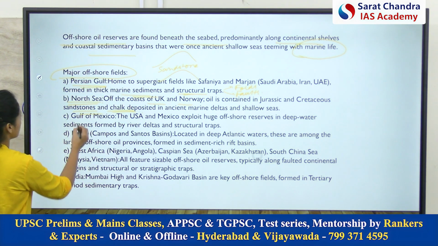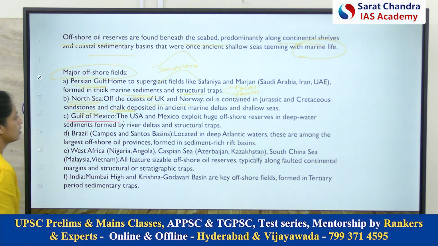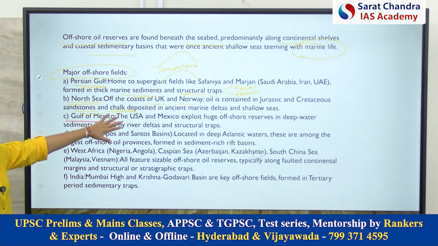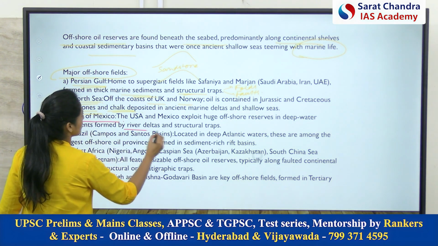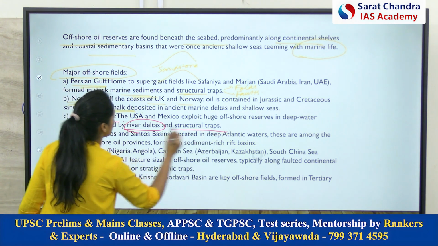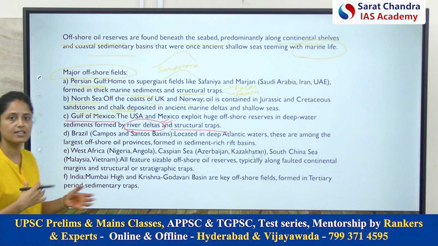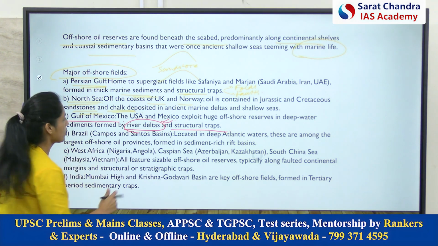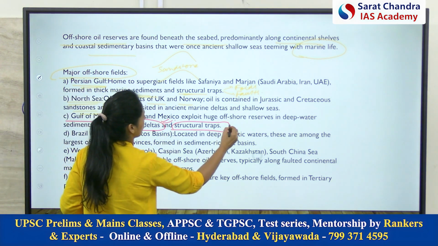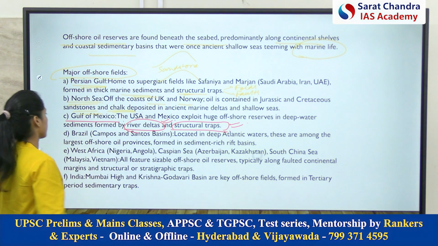Now, third is the Gulf of Mexico. So in the Gulf of Mexico, the main reason is the presence of river deltas and traps. River deltas provide a continuous supply of marine organisms. Okay, and structural traps, as we all know, are important.